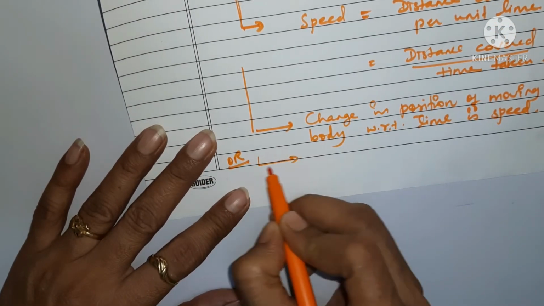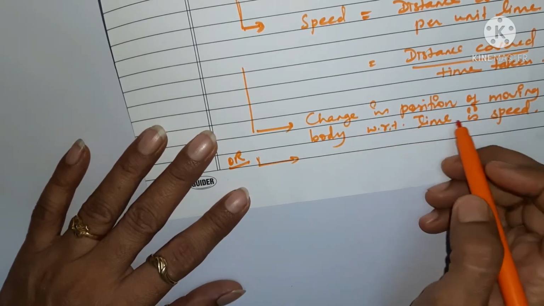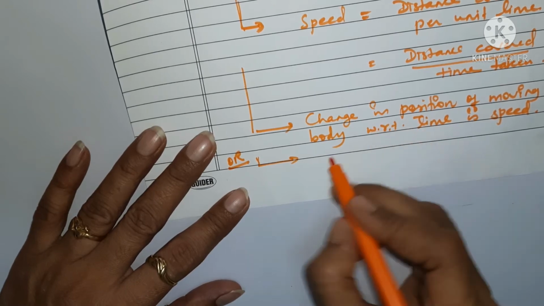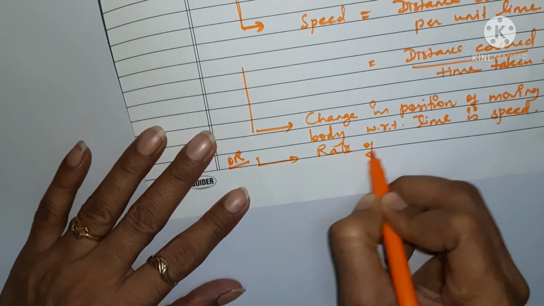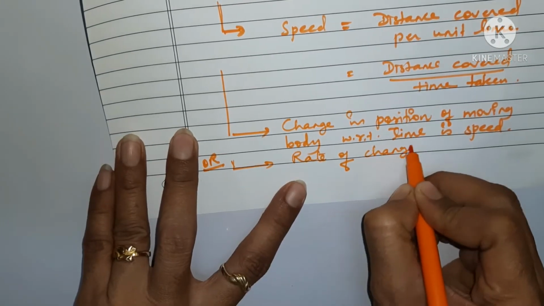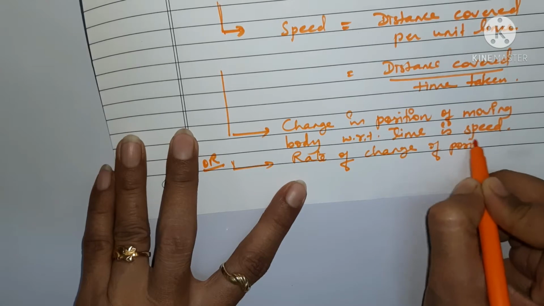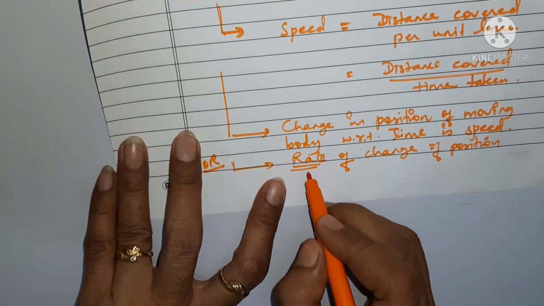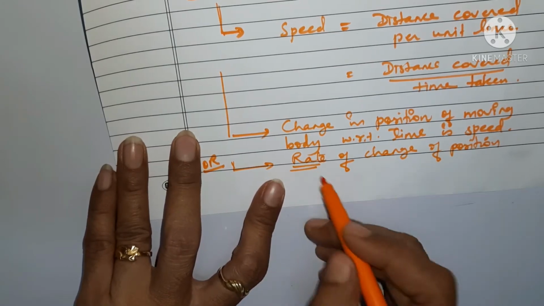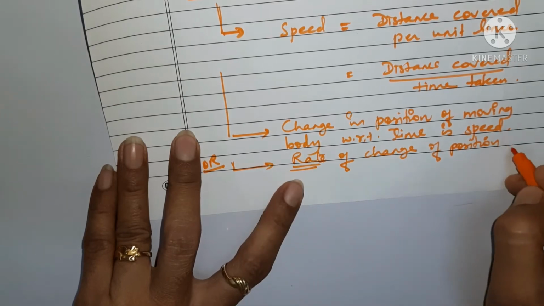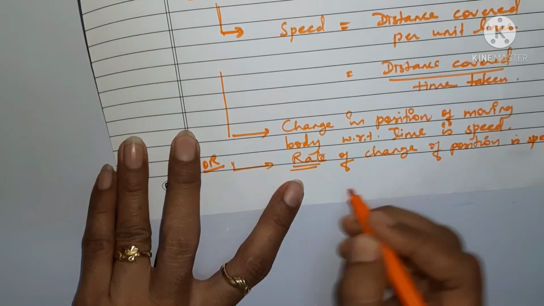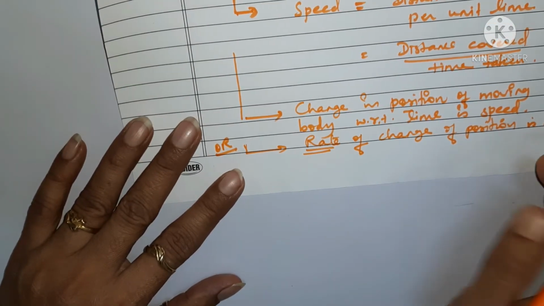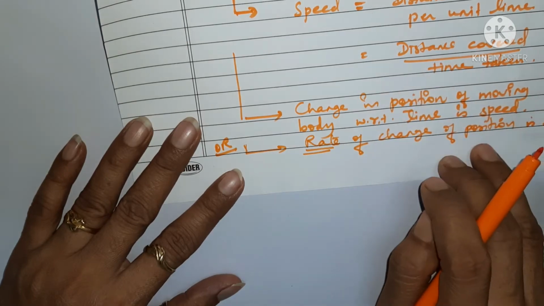Since we consider any change with respect to time, we can write it as rate of change of position. Here we are not going to use the words with respect to time, because this rate itself includes time. So we can simply say rate of change of position is speed, irrespective of direction. We are not considering any specific direction in this case, right?